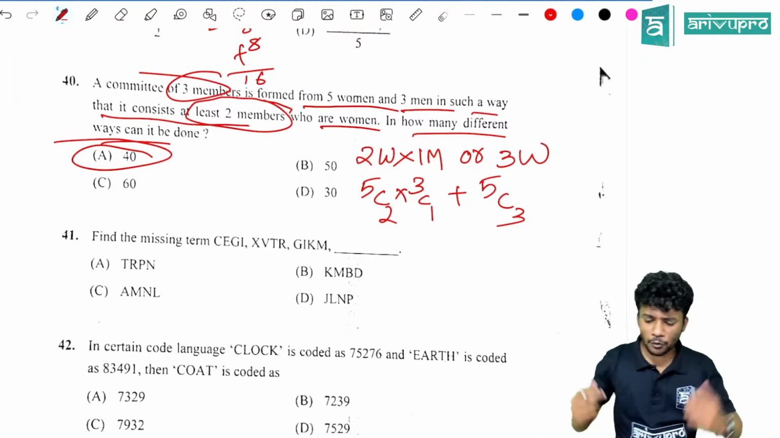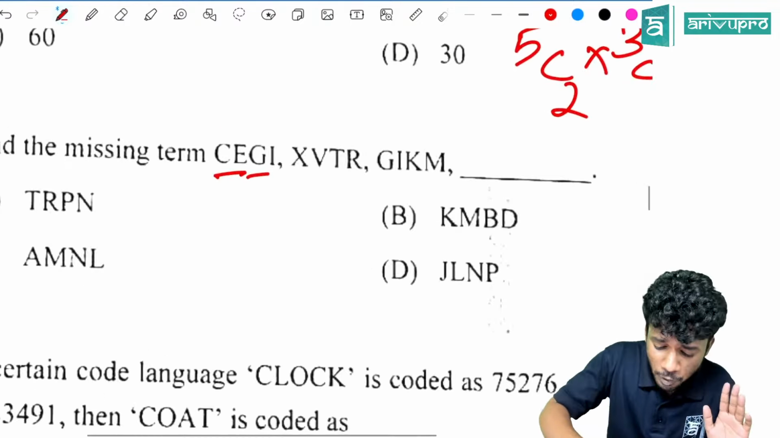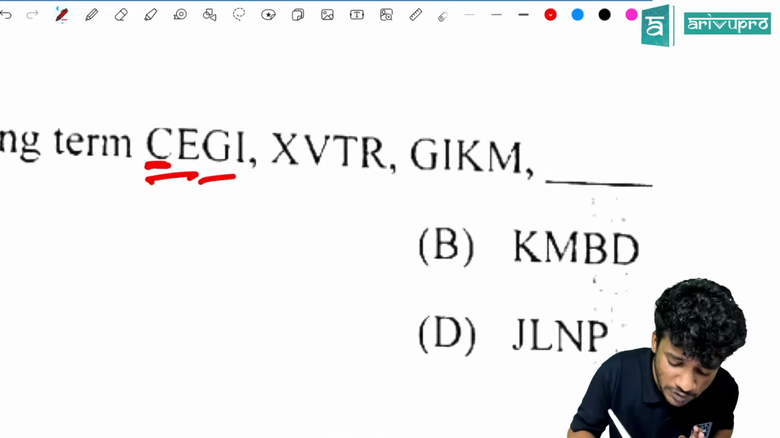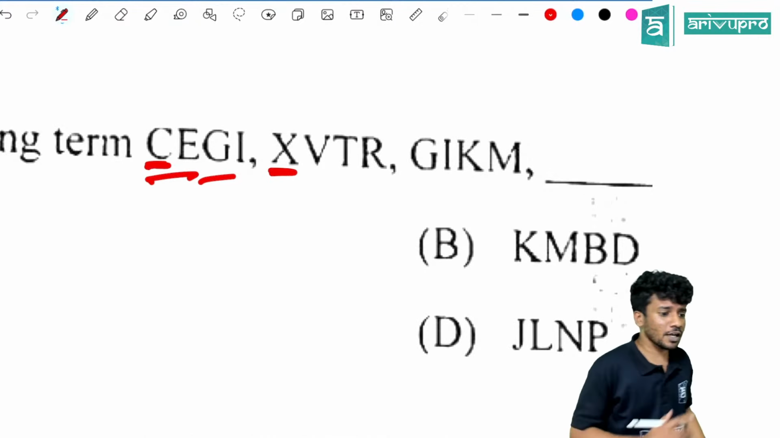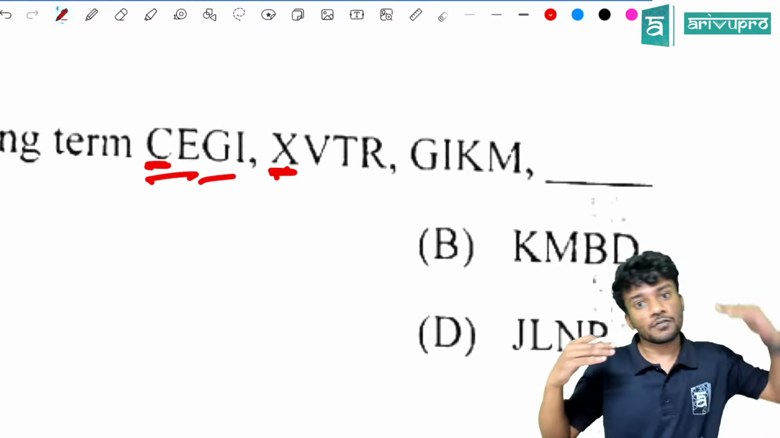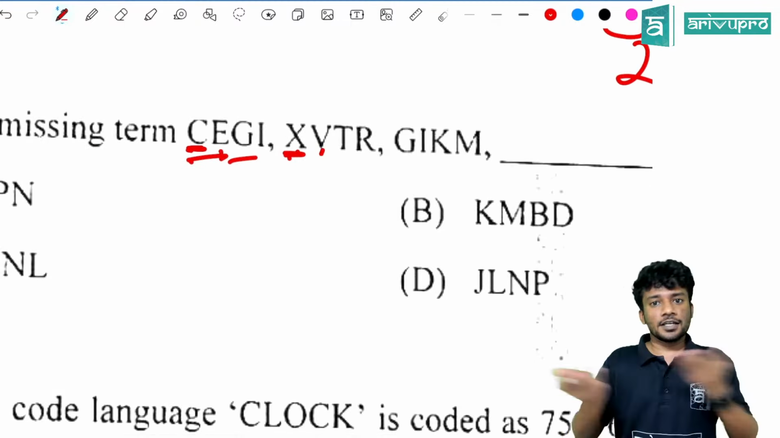Now we'll go to the second one. Find the missing term: CEGI, XVTR, GIKM. What is the missing term is the question. So, very important and very interesting thing. Whenever you see X, what will you do? You will walk backward. That is, C is opposite to X. C is in the forward direction, X is from the backward direction. Their positions are the same from the forward and backward position. So similarly, E and V have the same position numbers from forward and backward. Similarly, it will be with respect to this also.